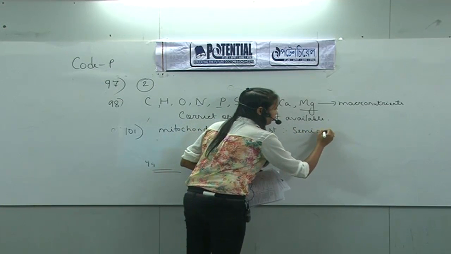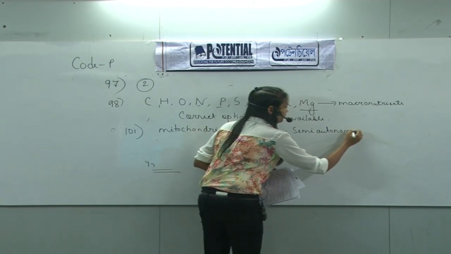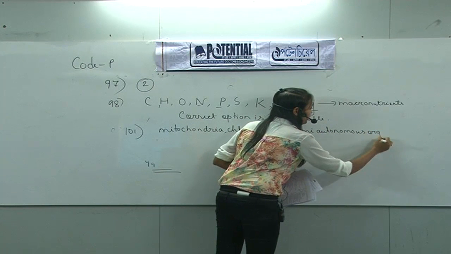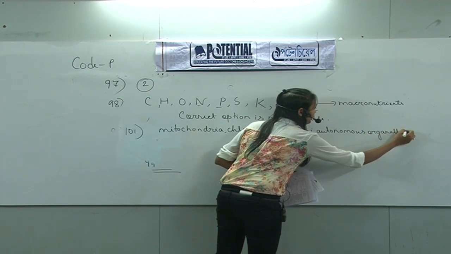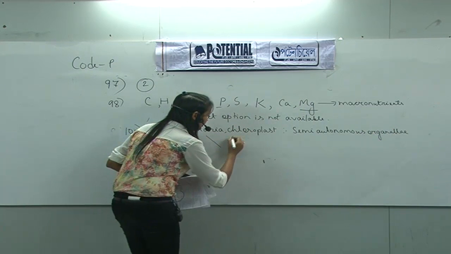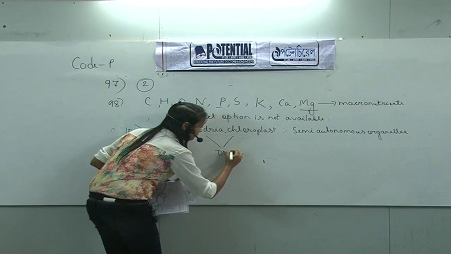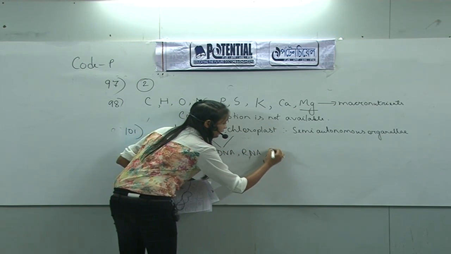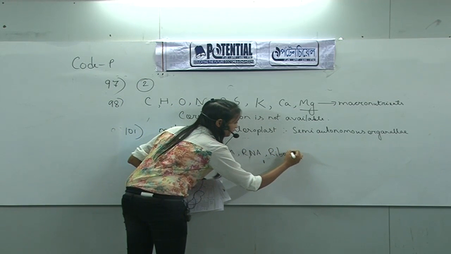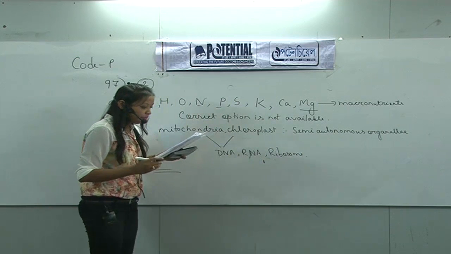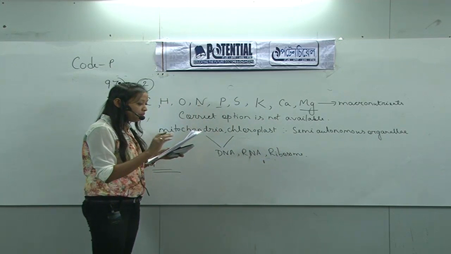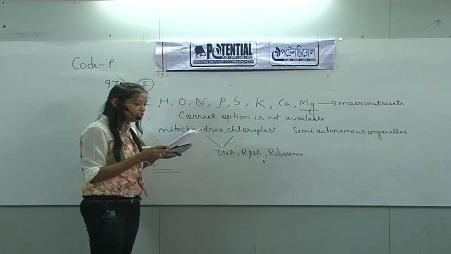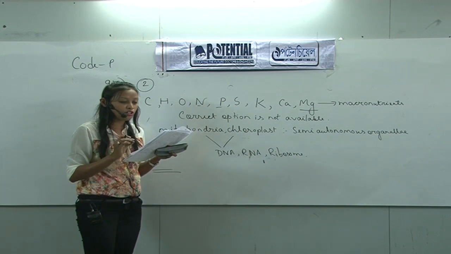So we know mitochondria and chloroplast are both semi-autonomous organelles, because both contain DNA, RNA and ribosomes. They are formed by the division of pre-existing organelles. That is also correct.